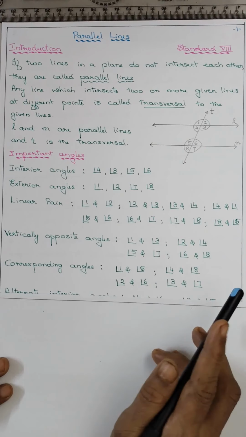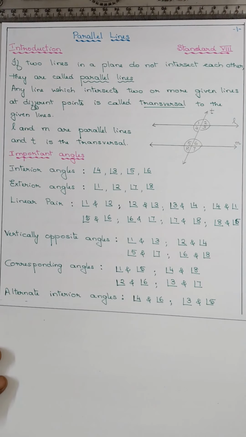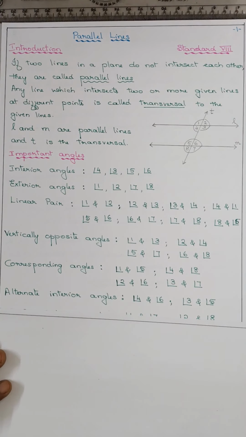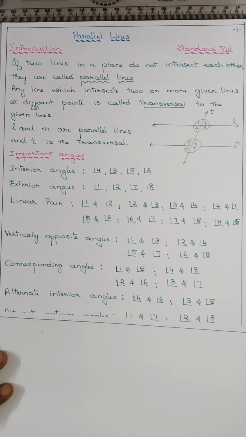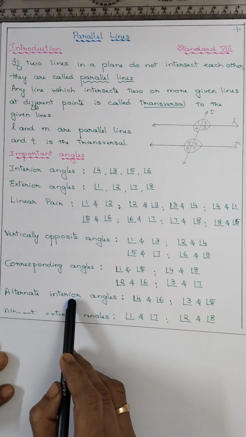Okay, one is interior, the other will be exterior angle. That is corresponding angle. Now coming to the alternate interior. नाम से मालूम पड़ता है all are interior angles only.